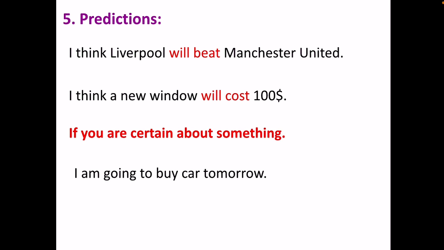This person is certain about this because he already has the money and he decided what car he is going to buy, so he said this sentence, I'm going to buy a car tomorrow. So when we are sure about something in the future, we use going to, but if we are not sure, we use will. Now, let's move on to the exercise.